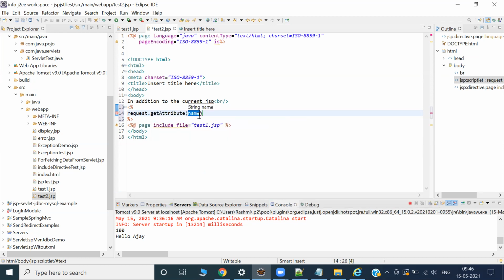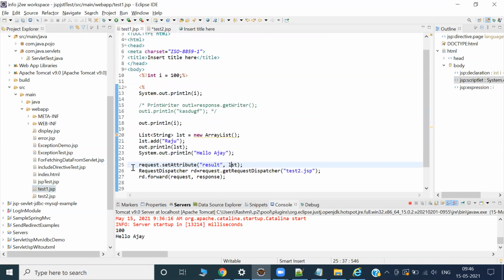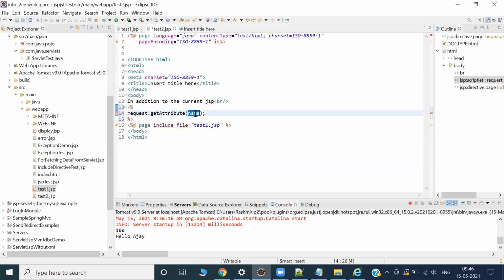How can I get the information? Because I set the value there, Raju, right? In which Result and LST. I'm not bothered about LST. I am bothered about result. I know if I call result, LST will automatically come, right? So I can get result. It should be inside double quotation. Okay, result. Now this will go to your